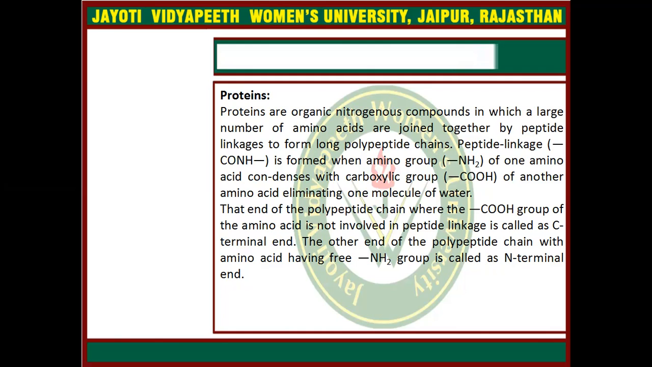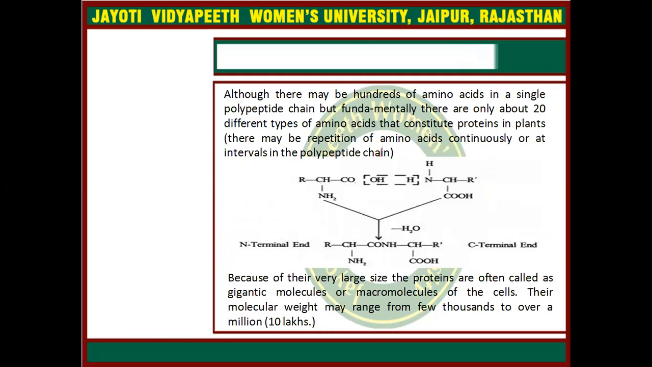That end of the polypeptide chain where the carboxylic group of the amino acid is not involved in peptide linkage is called the C-terminal end, and the other end of the polypeptide chain with an amino acid having a free NH2 group is called the N-terminal end. Although there may be hundreds of amino acids in a single polypeptide chain, fundamentally there are only 20 different amino acids, known as standard amino acids, that constitute proteins in plants. There may be repetition of an amino acid constituently or at intervals in the polypeptide chain.